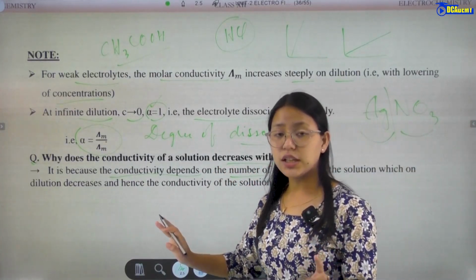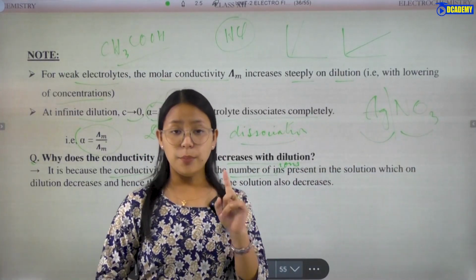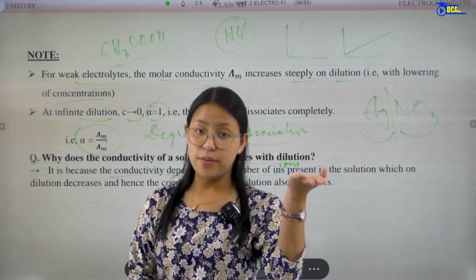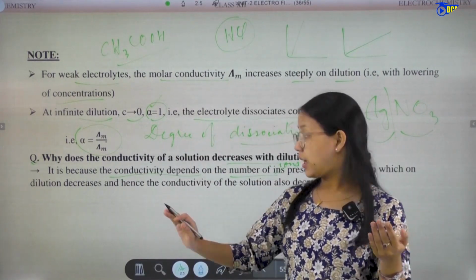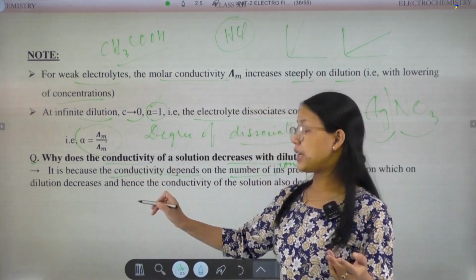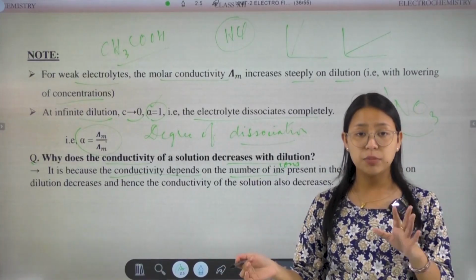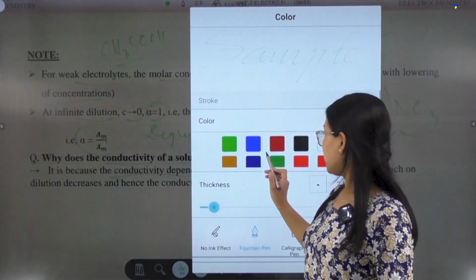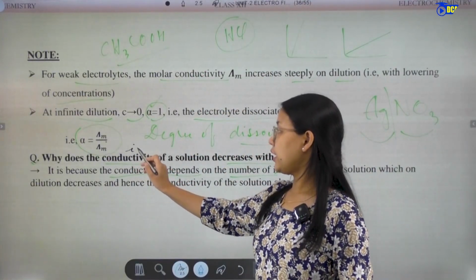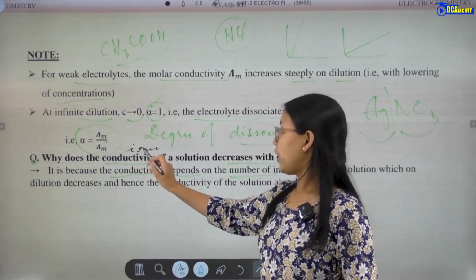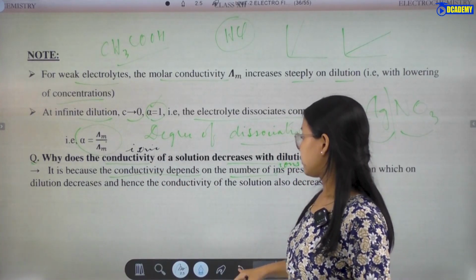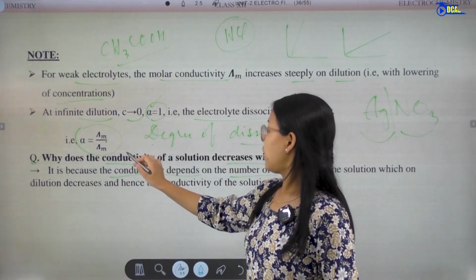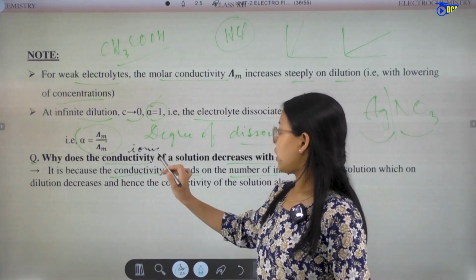And for the ionic conductivity, when the number of ions increases, the conductivity will also increase. Here it is ionic conductivity.